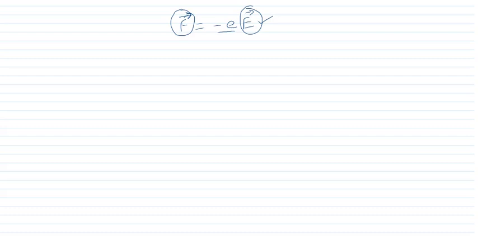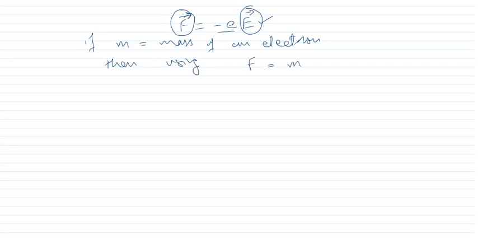And if m is the mass of an electron, clear, then using this relation F is equal to ma, I can write a is equal to F upon m, and therefore a is equal to minus eE upon m.